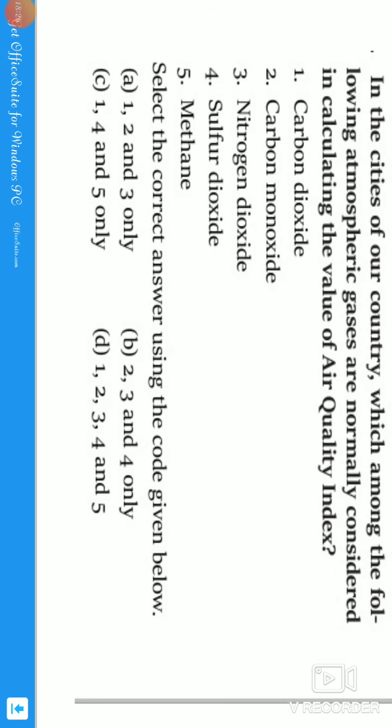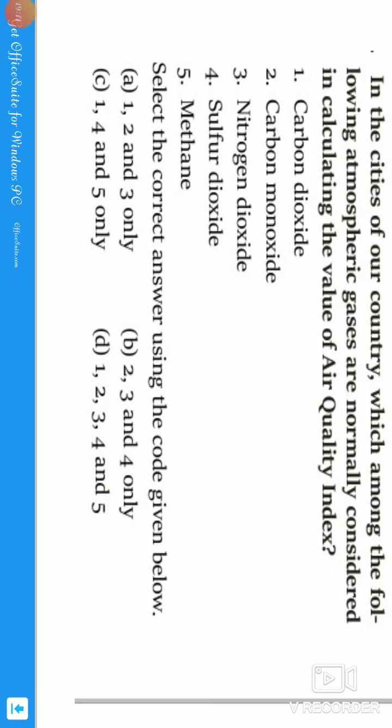In the cities of our country, which among the following atmospheric gases are normally considered in calculating the value of the Air Quality Index? Guys, we calculate the air quality index, and it has been categorized into 6 categories: good, moderate, poor, very poor, and severe, depending upon the pollution. So in this National Air Quality Index, what are the pollutants they consider for calculating the value of the air quality index, guys? They take 8 pollutants. Please keep that in mind, guys.